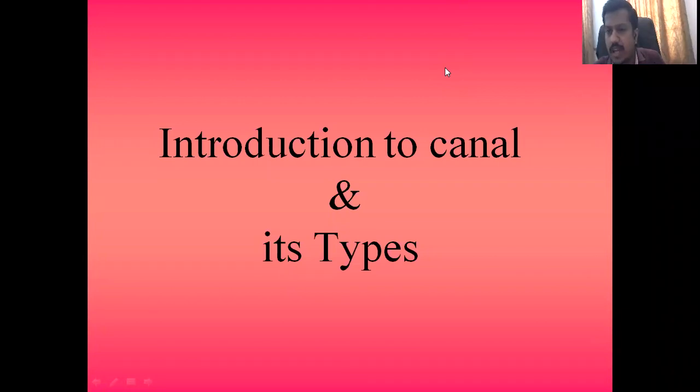So that is what I want to share with everyone. Let's come back to the point: introduction to canals and their types. Now, have you heard this word before? Canals. Everyone knows, what are canals? Can you define for me, what is a canal? What is your thought on this particular word, canal?